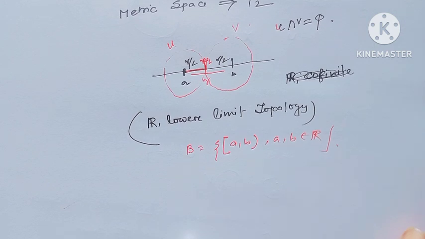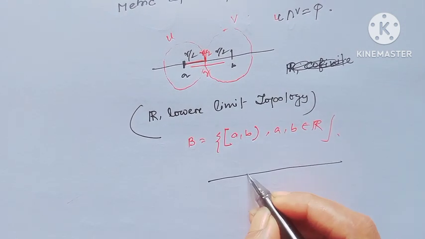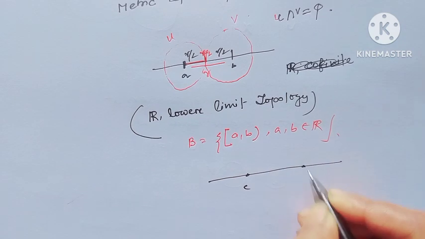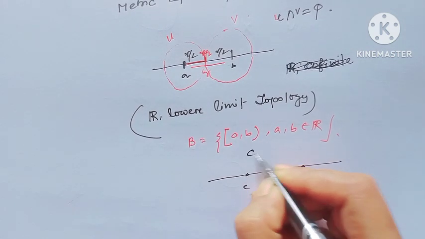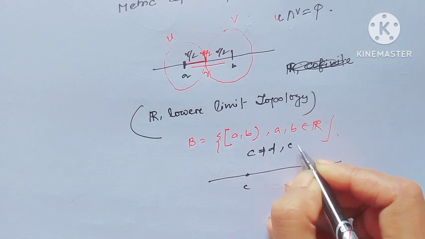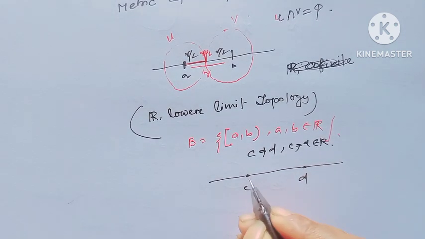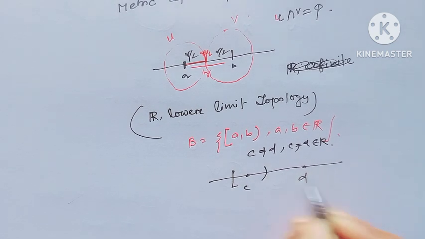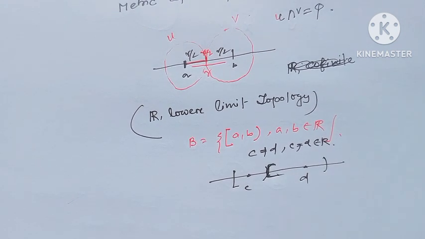This is always Hausdorff, because if we consider two points c and d in the real line, where c is not equal to d and c, d belong to the real line, then always I will get this type of open sets which are disjoint.